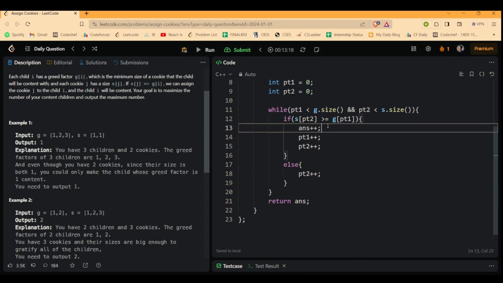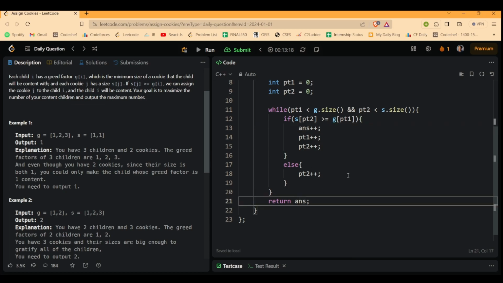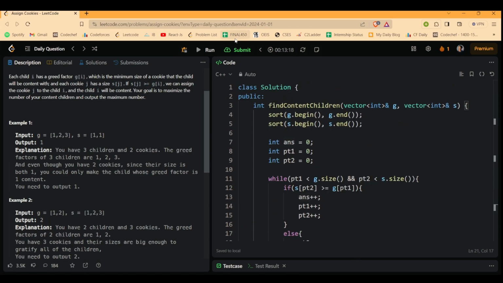Whenever this condition is satisfied, whenever we are able to content any person using the size of the cookie that we have, at that time we will increment our answer also, and at the end of the day, we'll be returning that answer. So that was it. That was the simple solution. Let's try to submit it and have a look.